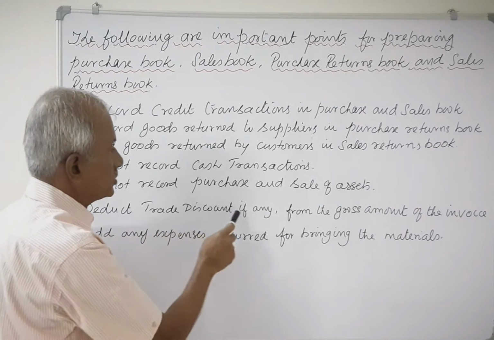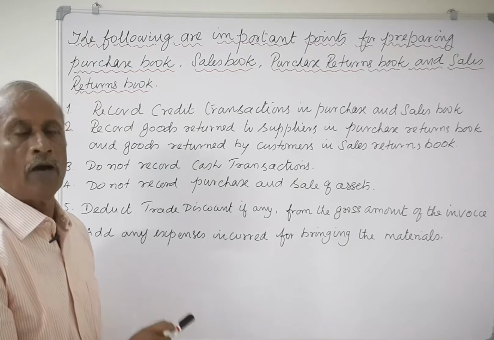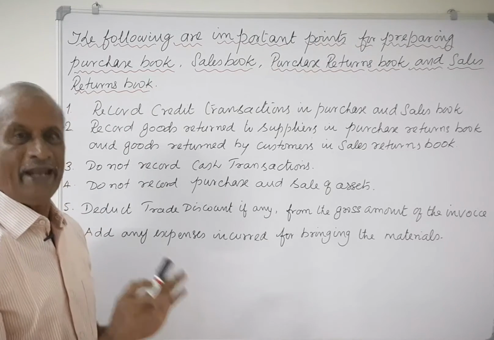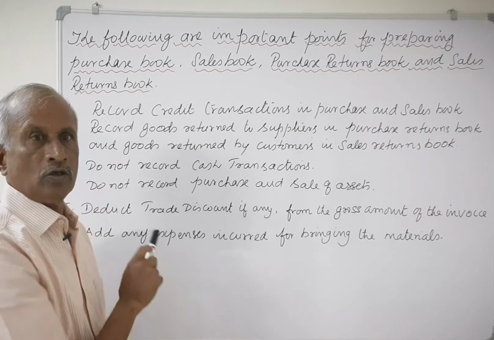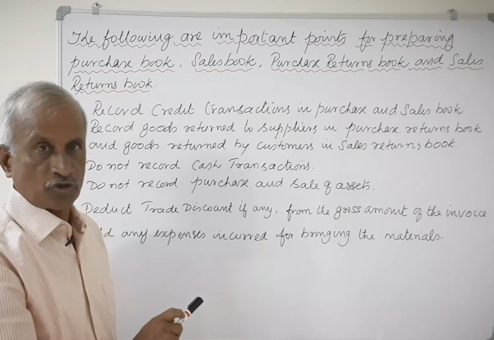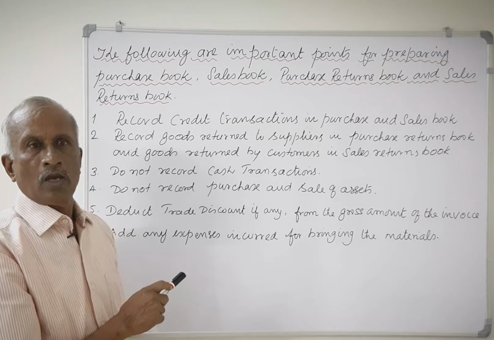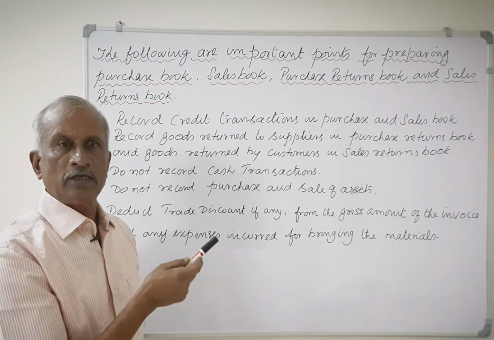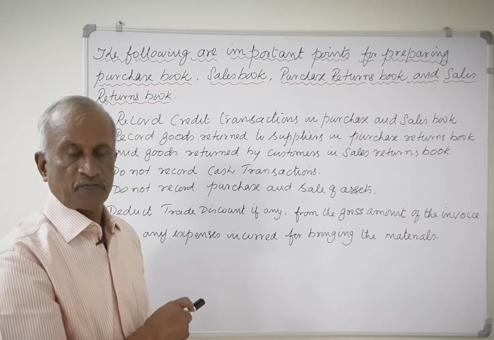Then deduct trade discount, if any, from the gross amount of the invoice. If you come across trade discount, deduct it from the gross amount and take only the net amount. Trade discount is a concession given by the wholesaler to the retailer on the list price.